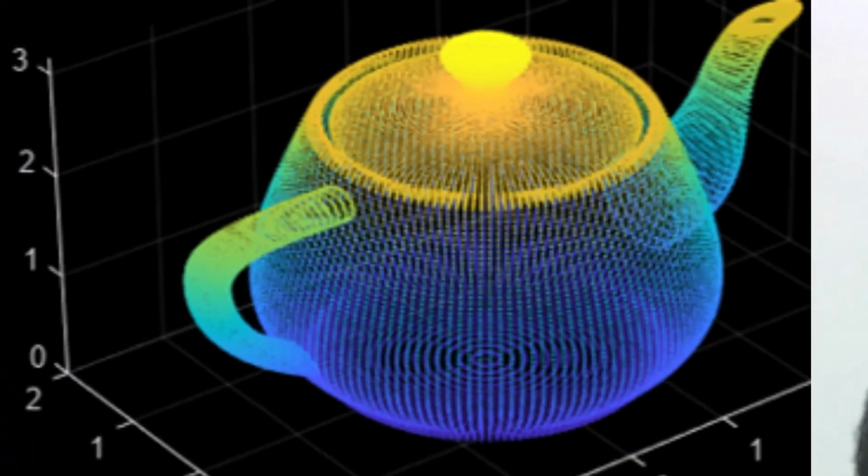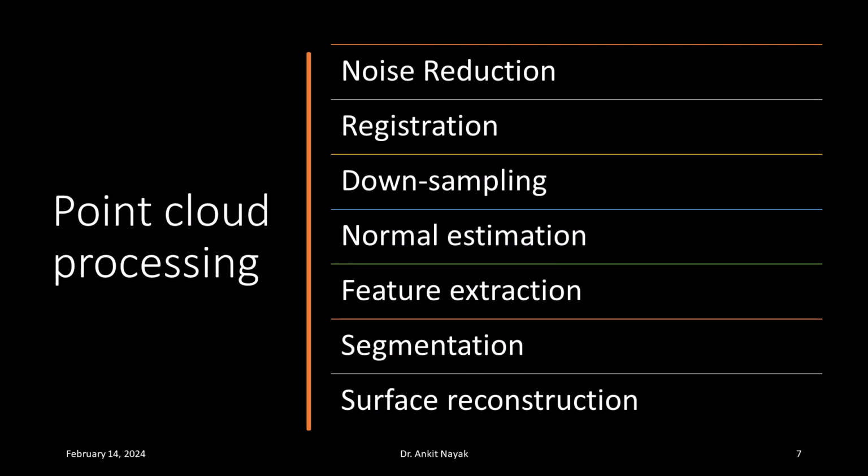Once we have the point cloud data, several processing techniques are applicable. A few techniques are noise reduction, registration, downsampling, normal estimation, feature extraction, and segmentation. These steps help to clean, organize, and optimize the raw data to create the 3D CAD model.